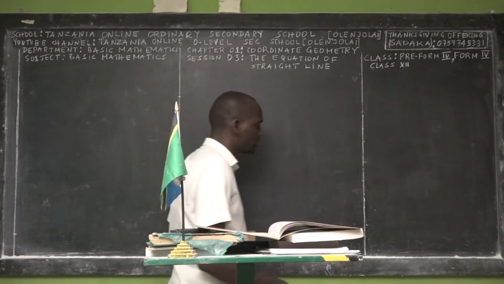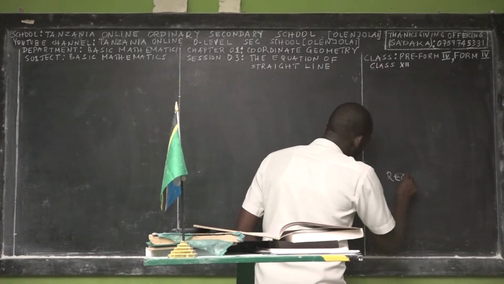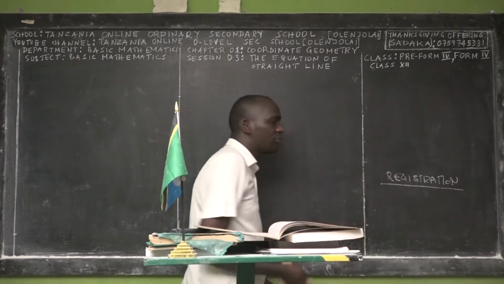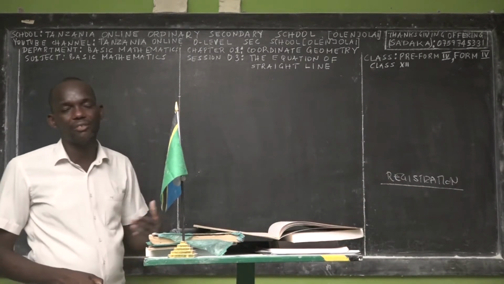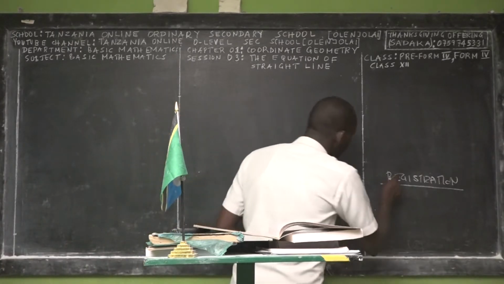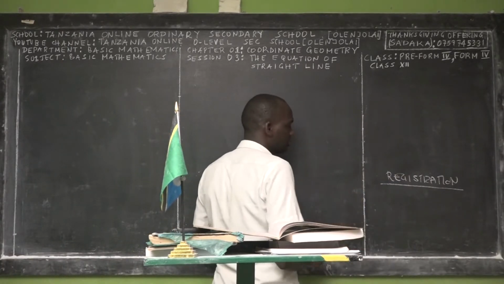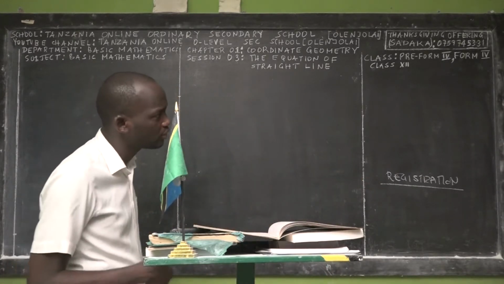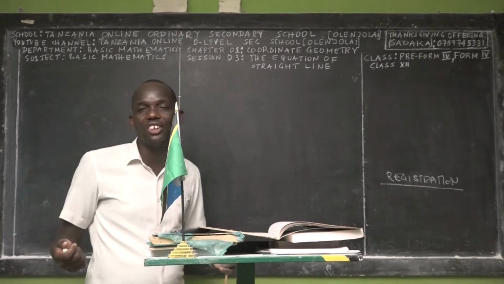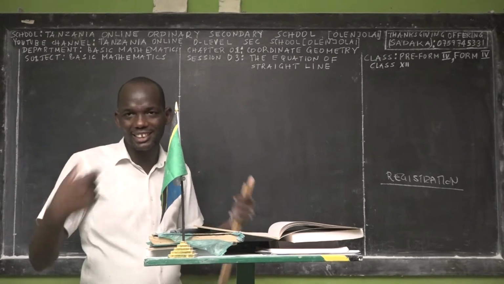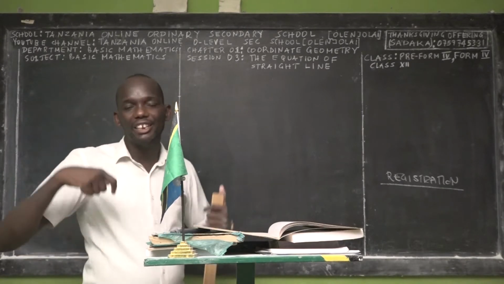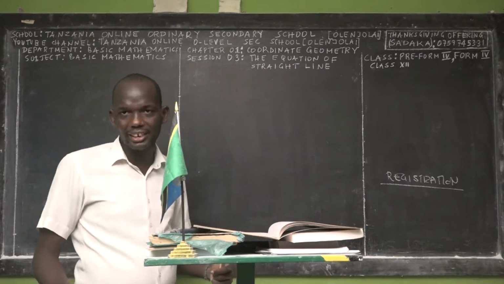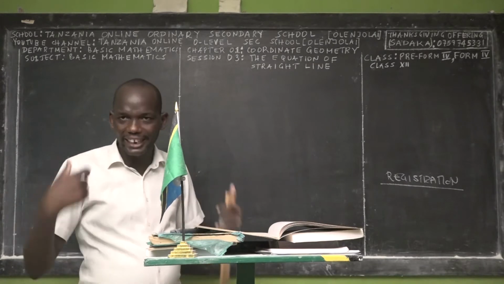But before I teach you the equation of the straight line, let me answer your basic question. In any physical secondary school that you have attended, the first thing you encounter when you report is registration. So how can you register yourself in Tanzania Online Ordinary Secondary School while it is online? It focuses on distance learning, so you can access all of the contents in high definition video, in very high quality, in a well-organized style, at any time and anywhere.